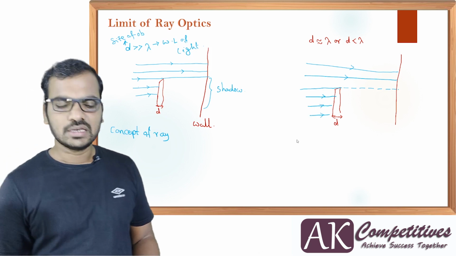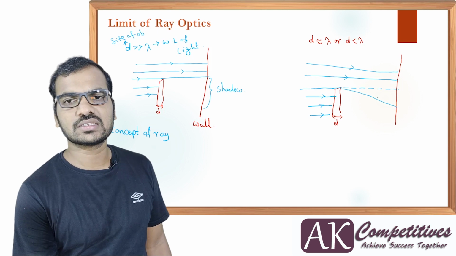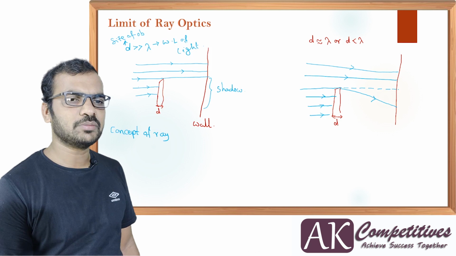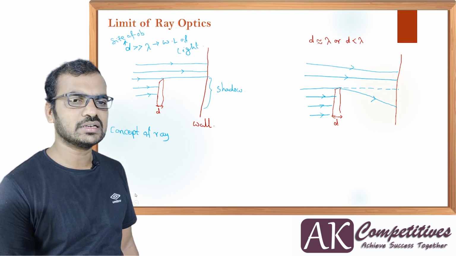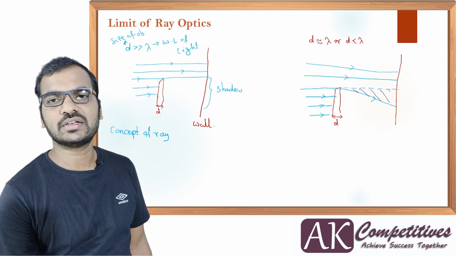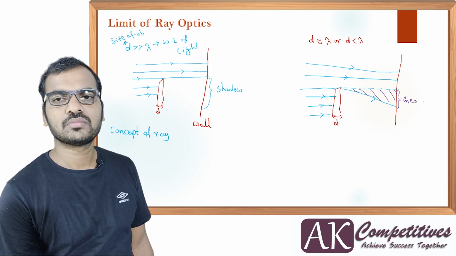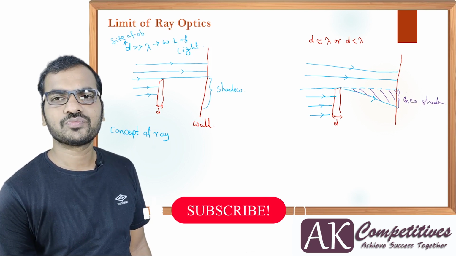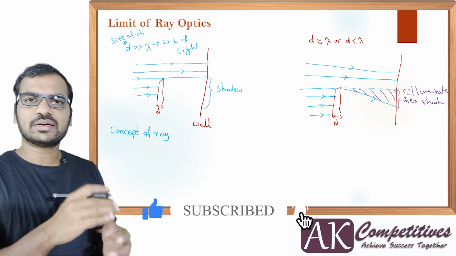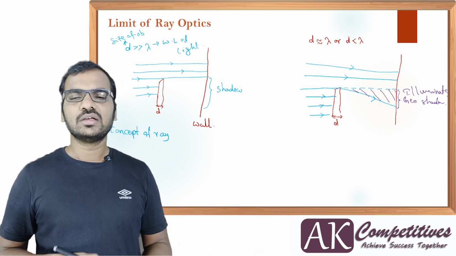Okay, then what changes? The light hitting at the edge is going to bend like this instead of going straight. Now some part of the geometrical shadow is going to be illuminated by the light. This region is going to be illuminated with the light. This part is the geometrical shadow, but light illuminates the geometrical shadow.